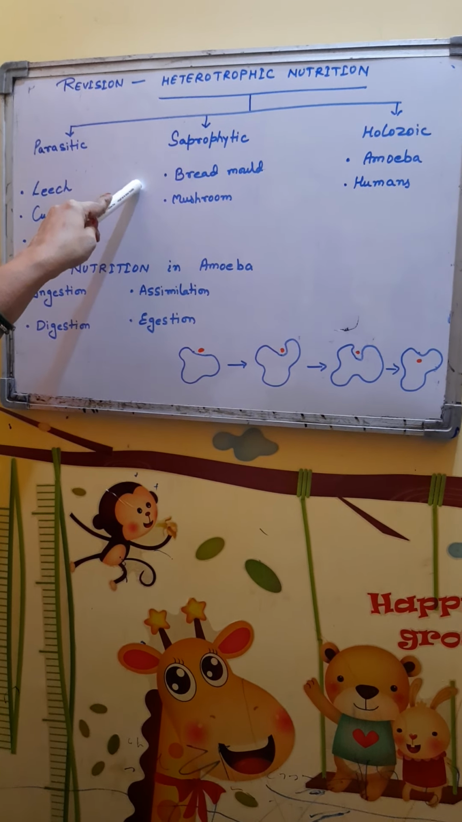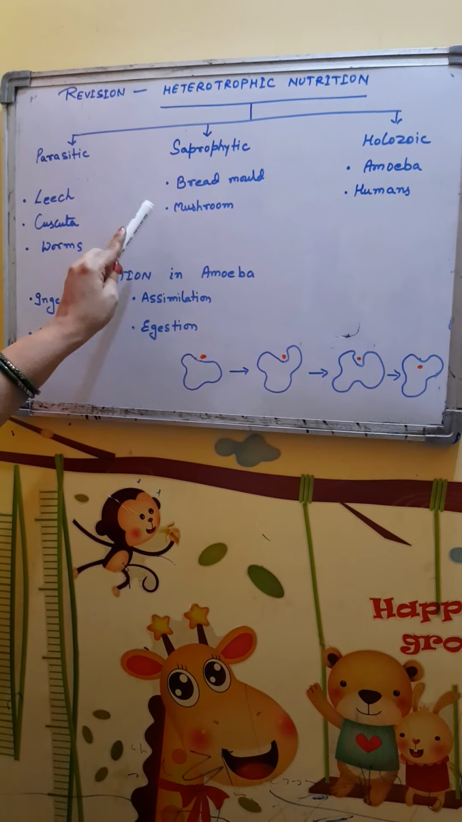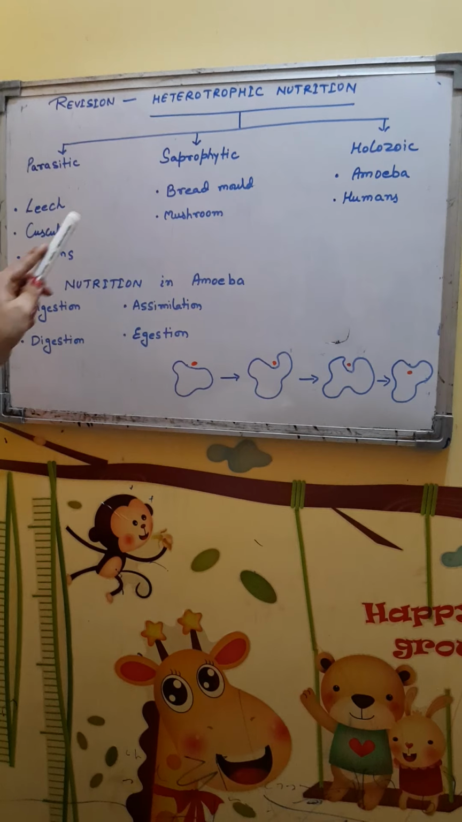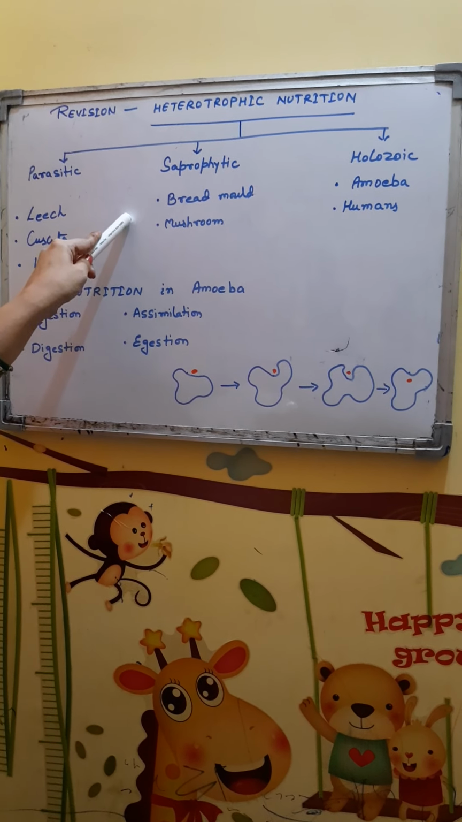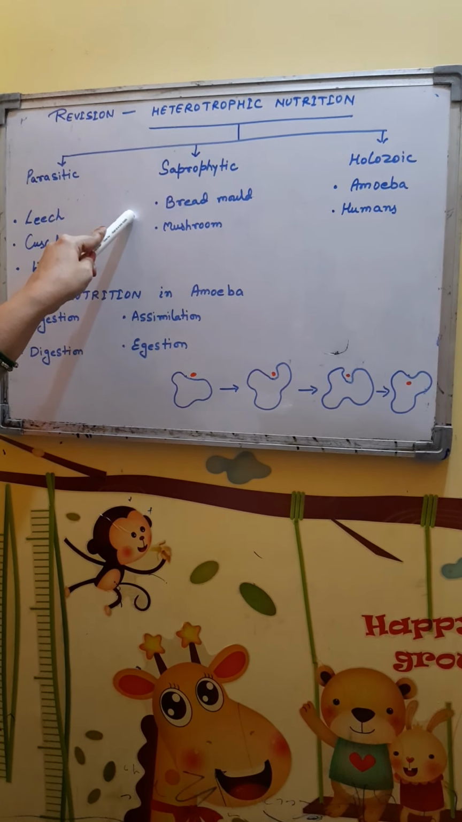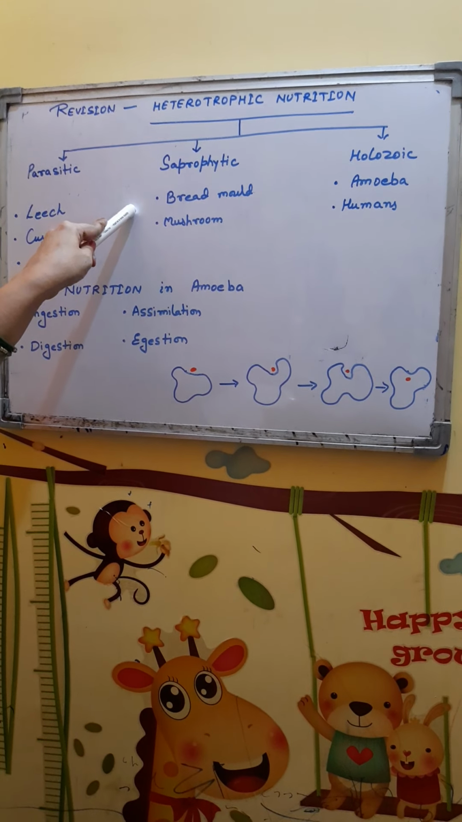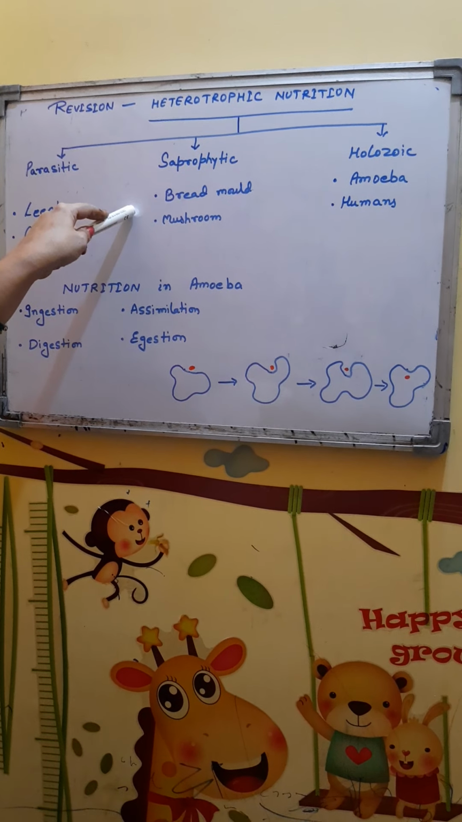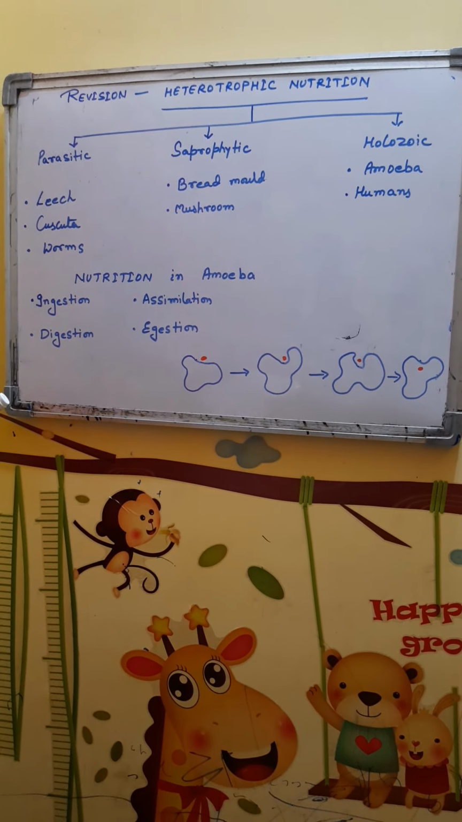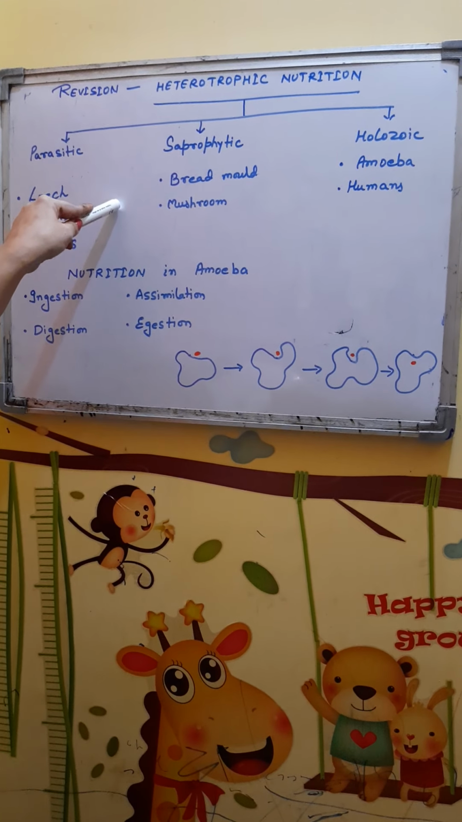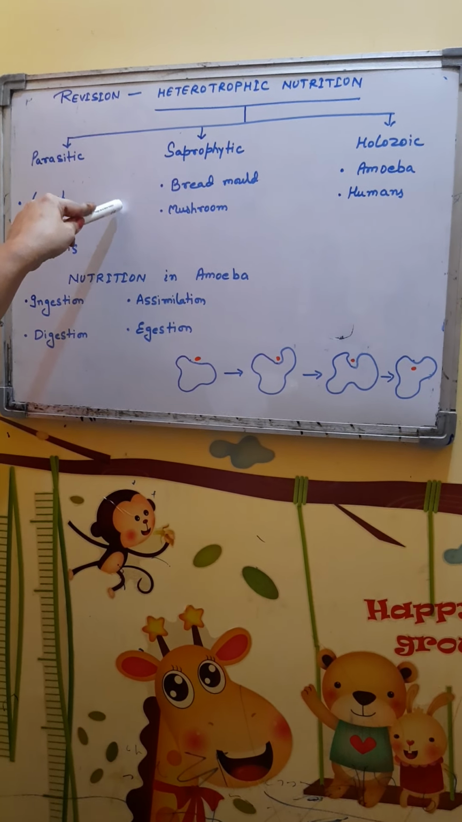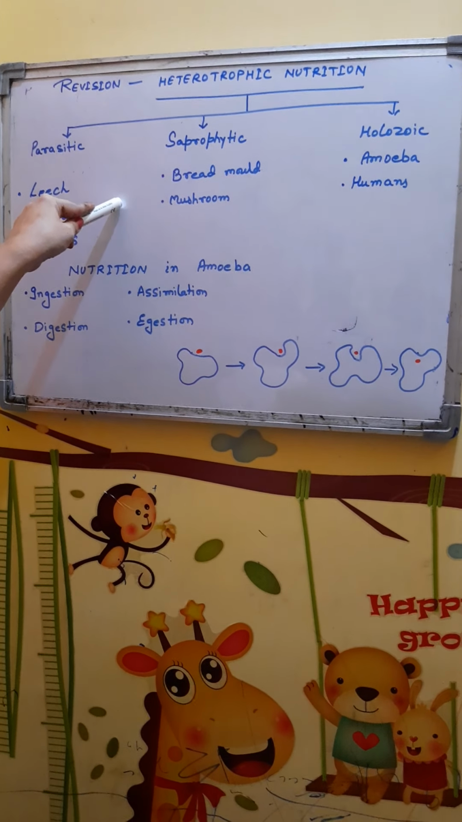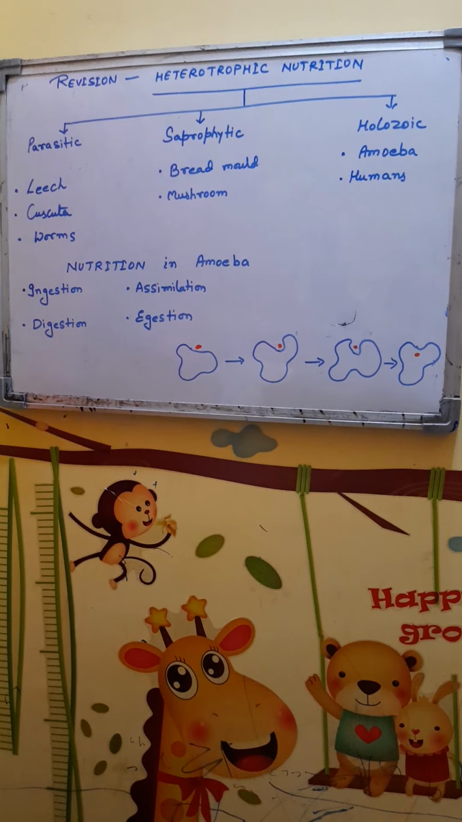Most of the saprophytes are fungi like bread molds and mushroom. Saprophytes perform external digestion. They pour digestive enzymes over the organic substrate, that is the dead and decaying remains. These enzymes, which are poured outside the body, break down the complex organic compounds into simpler and soluble substances, and then these are absorbed by the saprophytes.